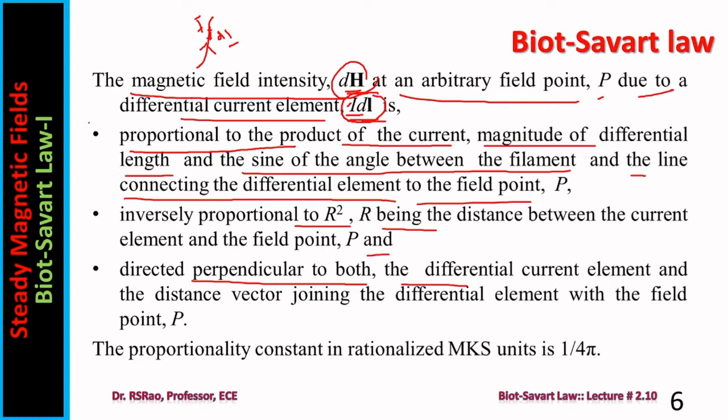So basically it involves 3 points: proportional to the product of current, magnitude of differential length and sine of the angle, inversely proportional to distance square, and perpendicular to both the differential element and distance vector.